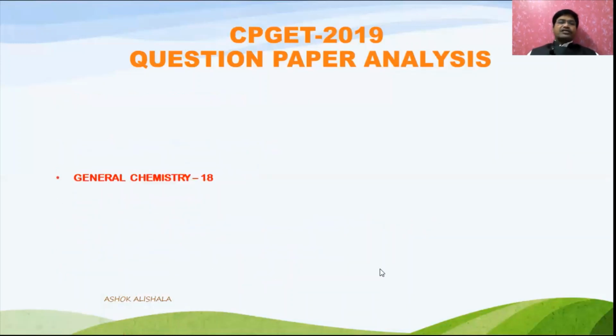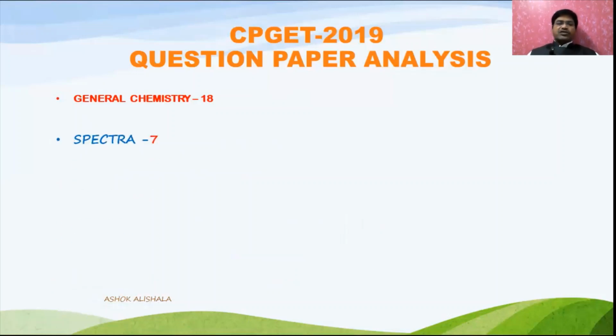And now the other one is general chemistry. Here general chemistry includes 8 questions, and it mainly focuses on the spectra. That is PMR spectra, that is HNMR spectra, IR spectra, UV spectra. These 7 questions are based on the spectra. Here very simple questions are given to you. Just solve some bits.